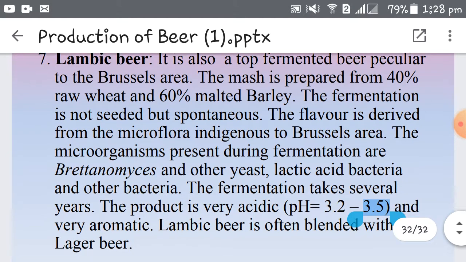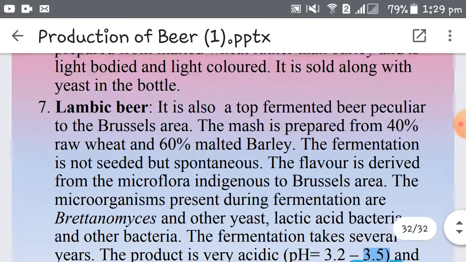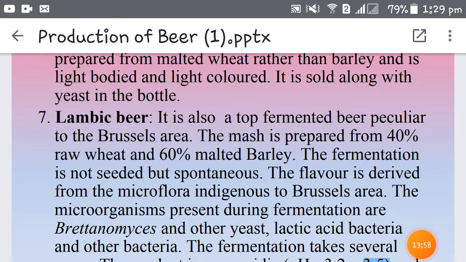So what is lambic beer? It's a top fermented beer peculiar to the Brussels area, and it is prepared by using 40% raw wheat and 60% malted barley. Spontaneously growing microorganisms are allowed to carry out the fermentation, especially Brettanomyces and lactic acid bacteria. And the fermentation takes a very long time, maybe several years. The pH is very acidic, and it is often used by blending or mixing with lager beer. So that is all about types of beer and beer production.